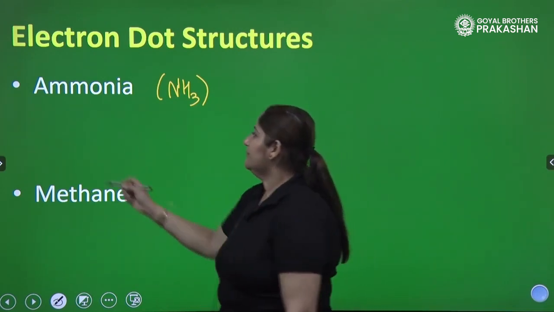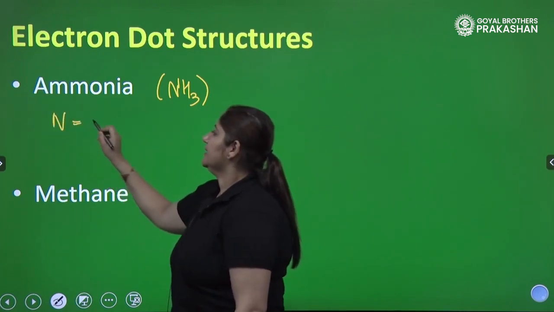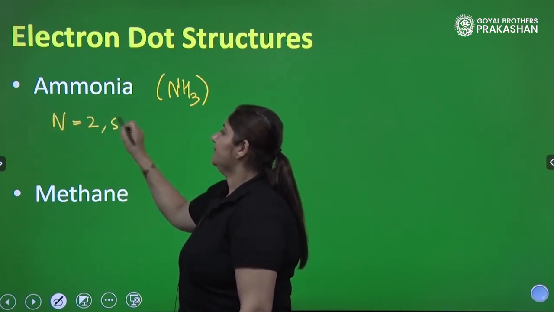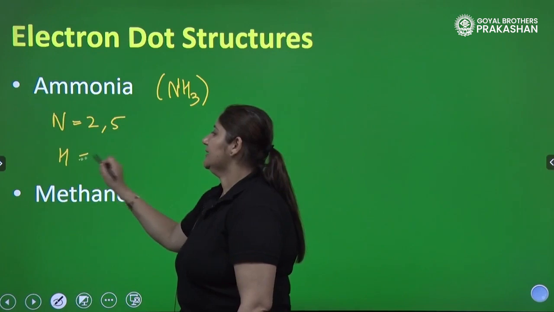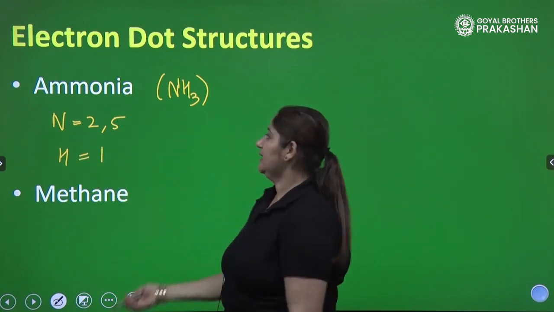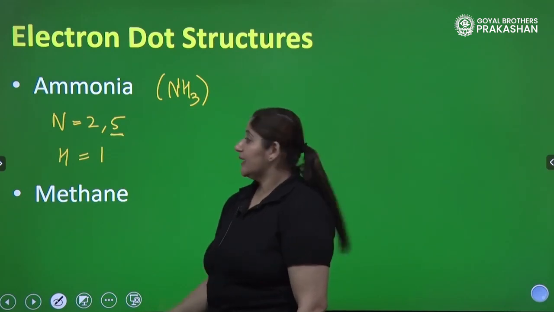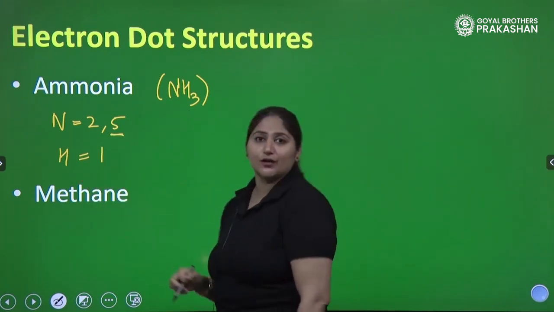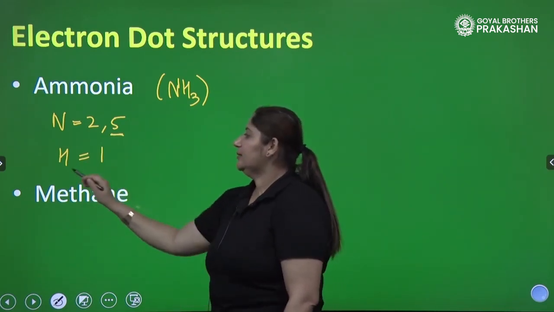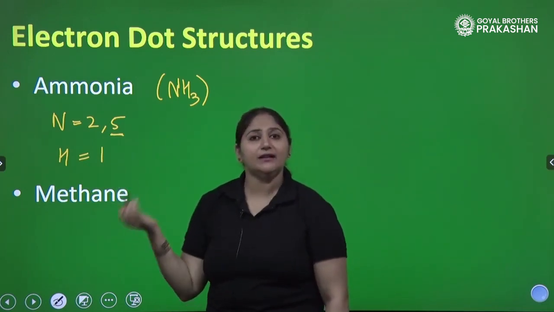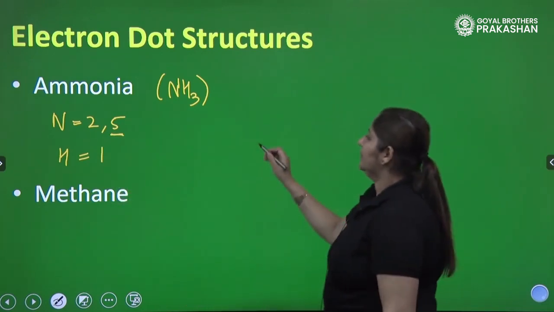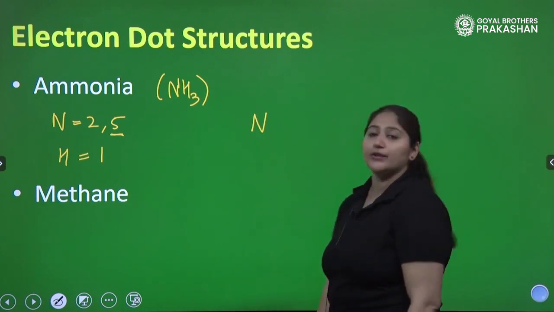first. So we have nitrogen here. It has configuration 2, 5, right? And hydrogen has configuration 1. So as we can clearly see, nitrogen needs 3 more electrons. And there are 3 hydrogens for that, isn't so? And what about hydrogen? Hydrogen needs 1 electron each. So let's draw the electron dot structure of nitrogen first.